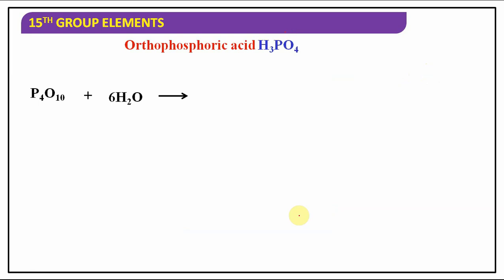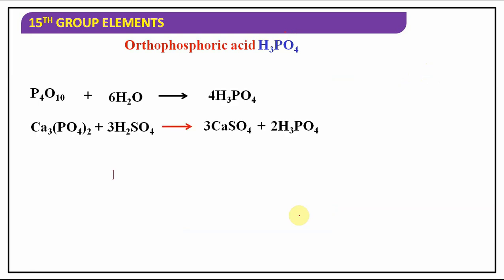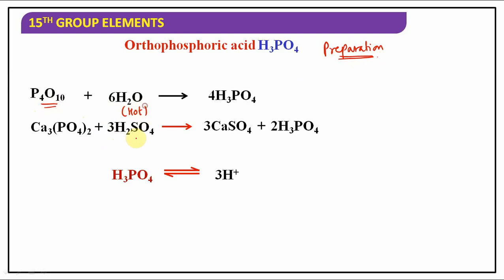How do you prepare orthophosphoric acid? Let's talk about the preparation methods. First one is hydrolysis of P4O10 with hot water. Hydrolysis of P4O10, phosphorus pentoxide, with hot water will give you H3PO4, phosphoric acid, orthophosphoric acid. It is the best preparation method.